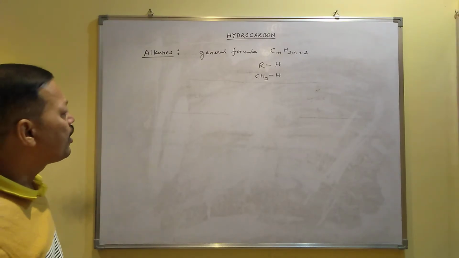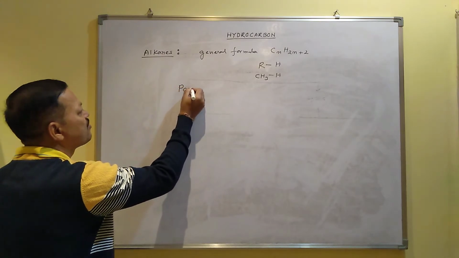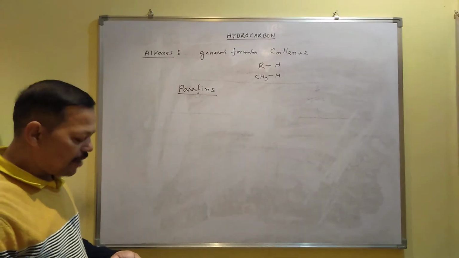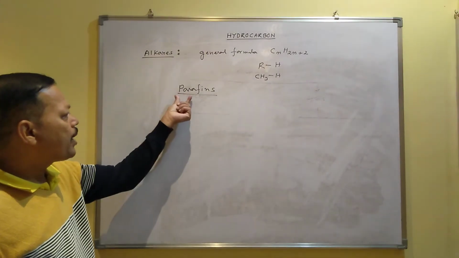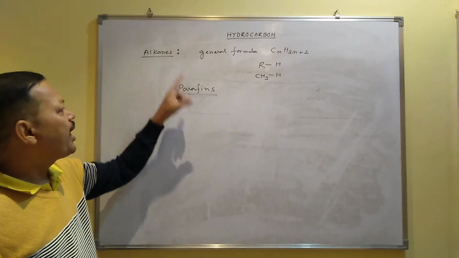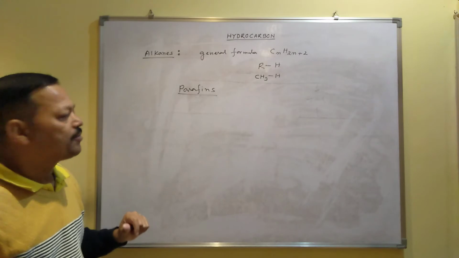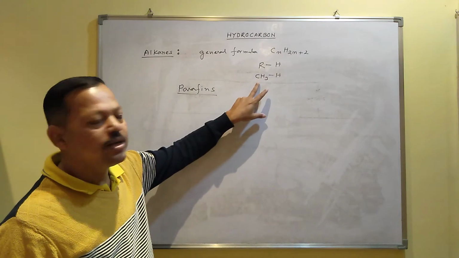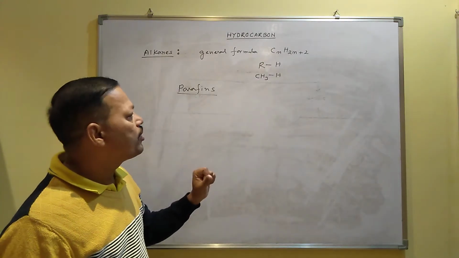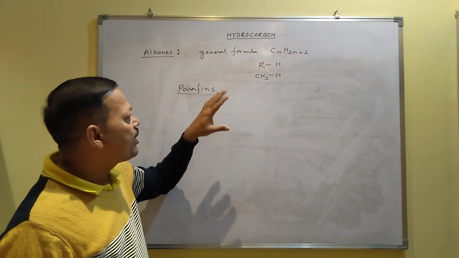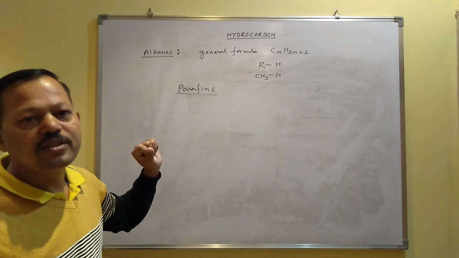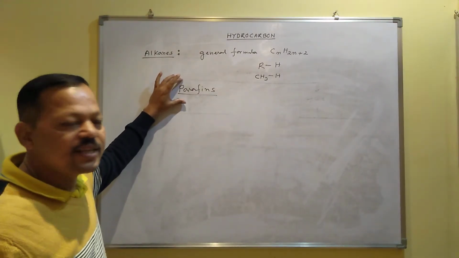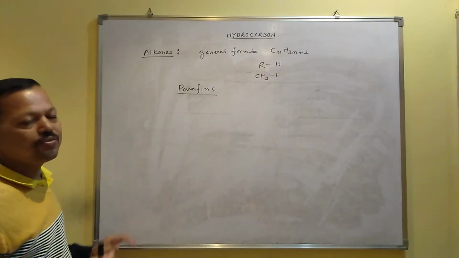And these alkanes are also called paraffins. Why are alkanes also called paraffins? Actually, para comes from a Greek word. Para means less, fin means affinity. I mean, alkanes have less affinity, they are less reactive. And why are alkanes less reactive? Because alkane contains only sigma bond, only single bond, and as you know, sigma bonds are stronger, and that is why it is difficult to break the bond, and that is why they are stable, and that's why their reactivity is very, very less. And that is why alkanes are also called paraffin. Paraffin means less reactive, and it is due to presence of single bond.